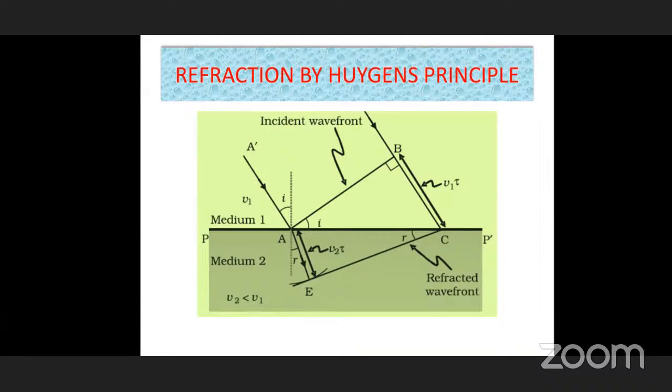Because this normal, let it be N, NAP is 90 degrees. In medium one, that angle is 90 minus I, and the remaining side is 90 minus I. That's why angle BAC is I, as the incident wave front and the normal also make the same angle I.